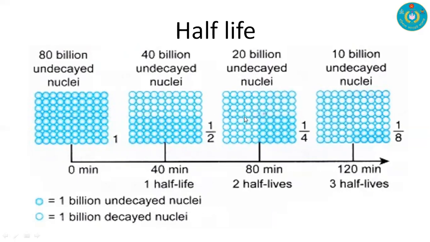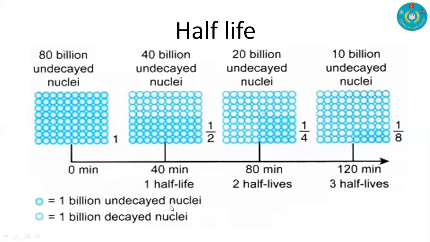And after 20 billion, if we observe 10 billion undecayed nuclei, this is another half-life. For the first decay, from 0 minutes to 40 minutes is the first half-life, 40 to another 40 minutes is the second half-life, and this is the third half-life.